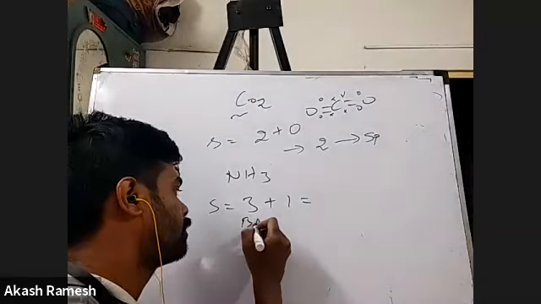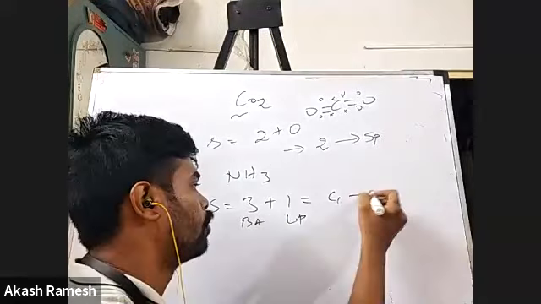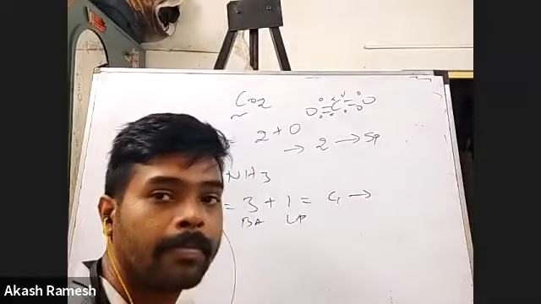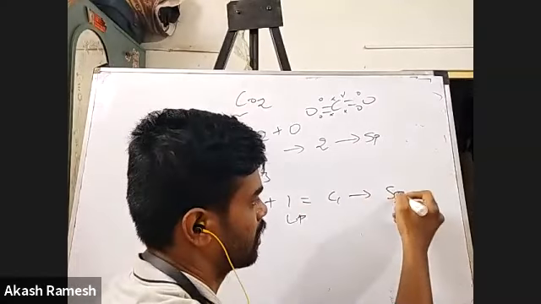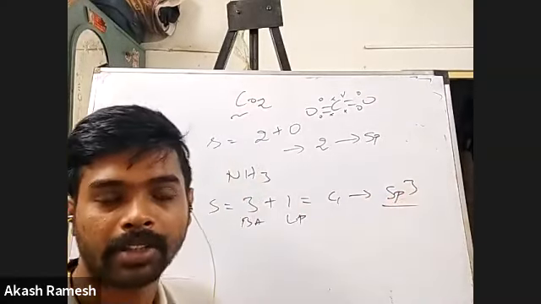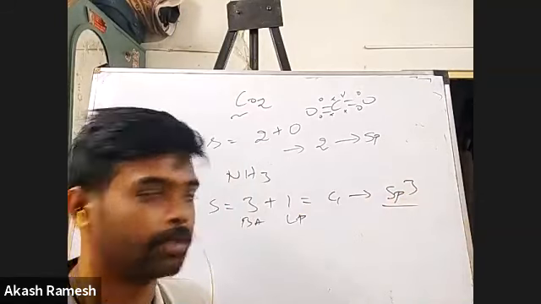This is the bonding atoms. This is my lone pair. So totally 4. What will be the hybridization? sp3. Yes, sp3 is correct. So sp3 is the hybridization. Very good.